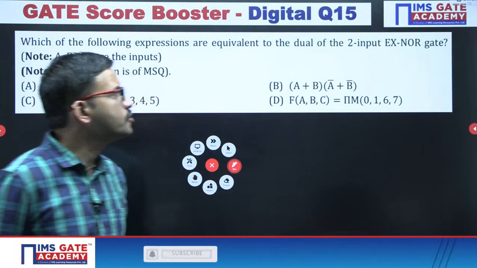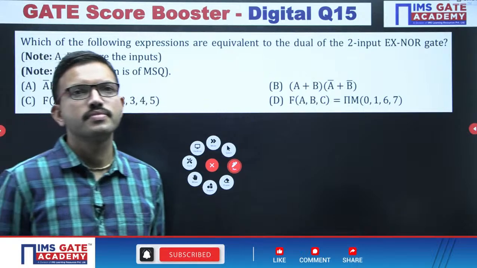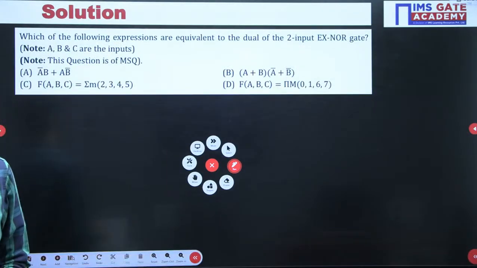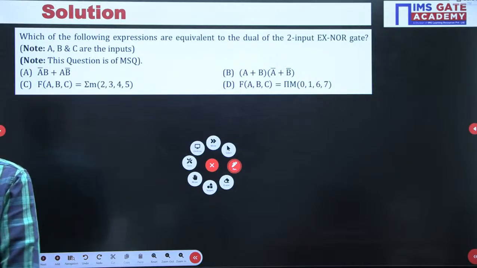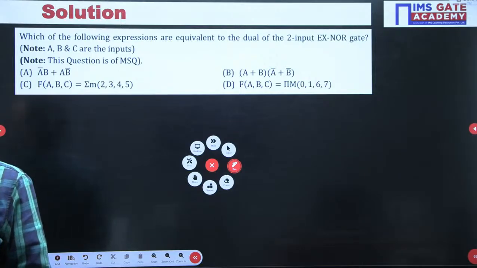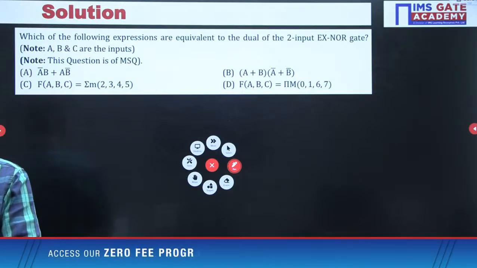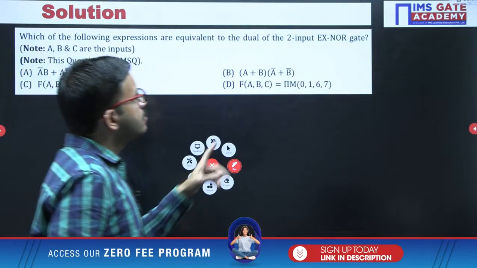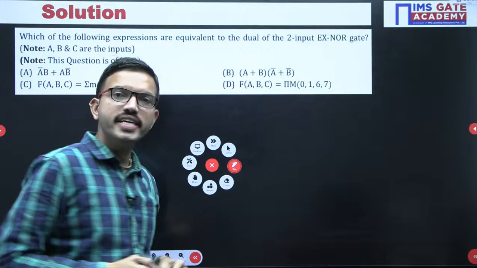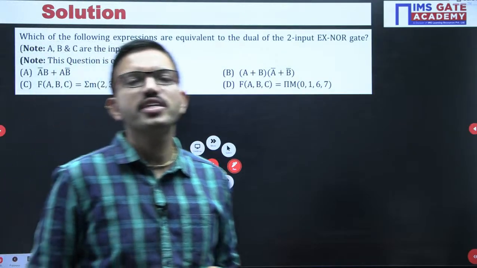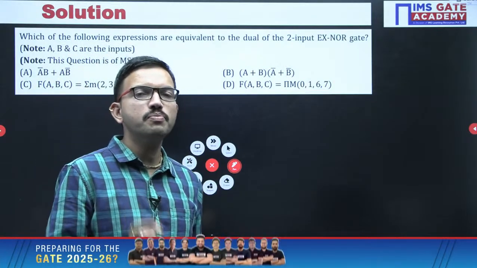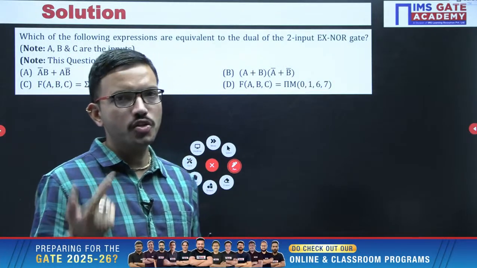Yes, the dual of a 2 input XNOR gate is the XOR gate. Very good, Anish. In general, they are complements of each other, but only for the 2 input case, they are dual to each other as well.